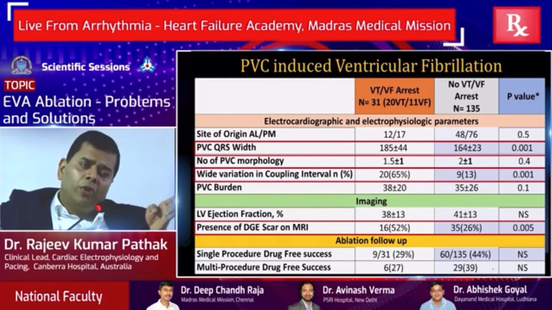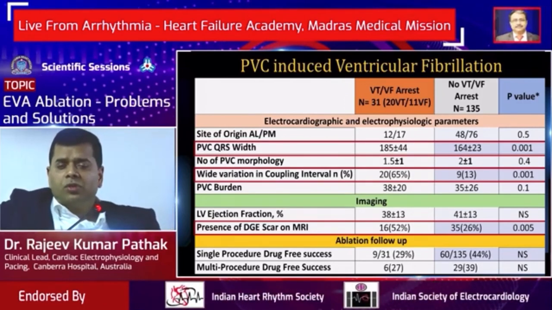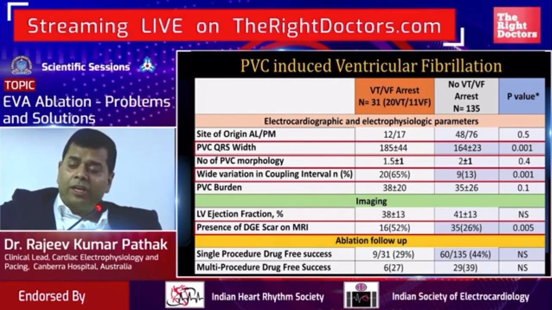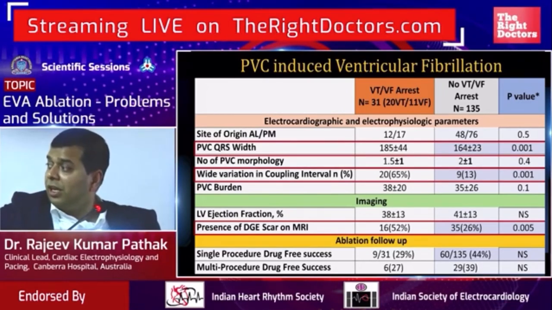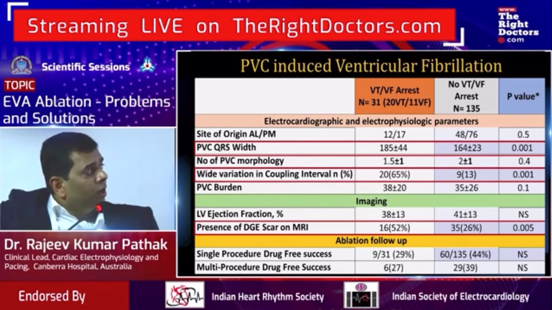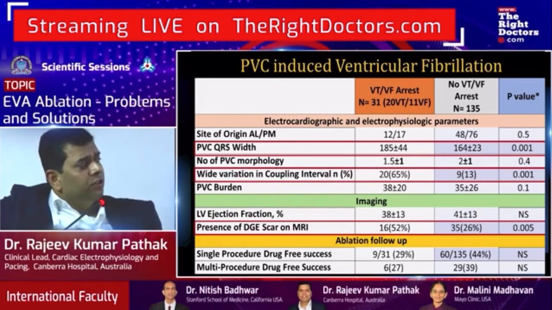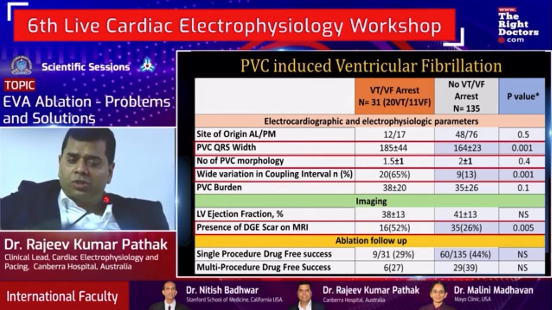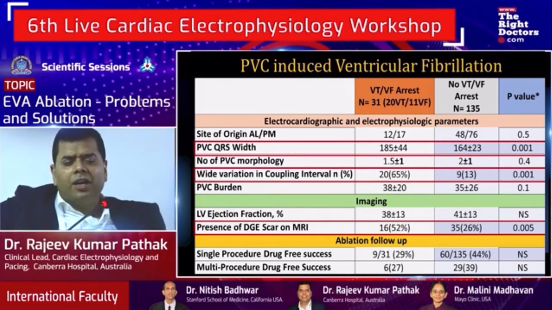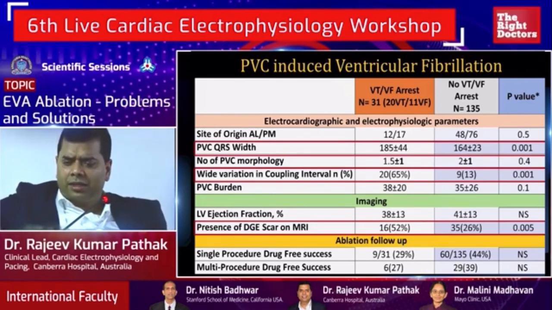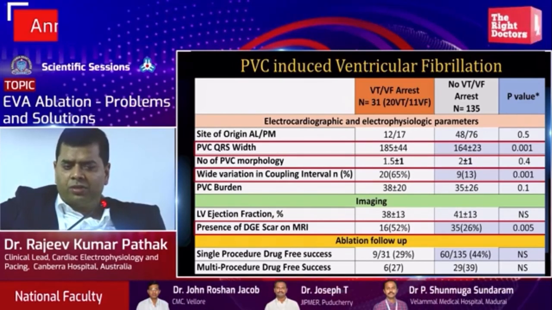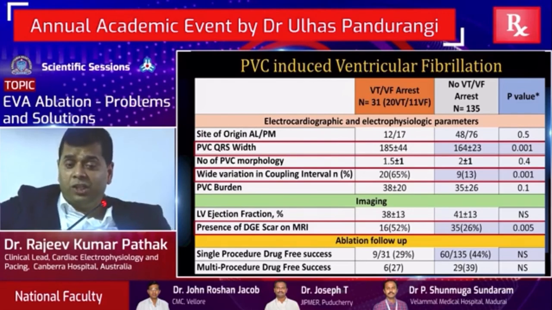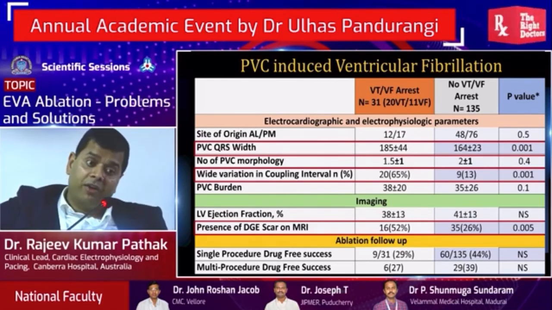So if the coupling interval of the PVC with the preceding R wave continues to change, of course, number one, it will have a variable exit. However, there is a likelihood of it falling into a critical part of the QRS and leading to ventricular fibrillation. So that's one of the things. And finally, imaging presence of scar was found to be significantly associated. More scars were seen in patients who had more ventricular fibrillation. I don't know how to use that as a marker for increased risk of ventricular fibrillation. Of course, those are diseased ventricles. Maybe that's why they have a higher risk of ventricular fibrillation.